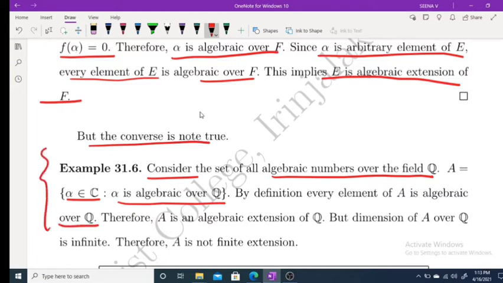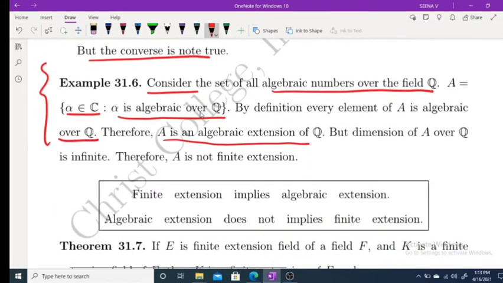By definition, every element of A is algebraic over Q. Therefore, A is an algebraic extension of Q. But the dimension of A over Q is infinite. Therefore, A is not a finite extension. Thus, finite extension implies algebraic extension, but algebraic extension does not imply finite extension.